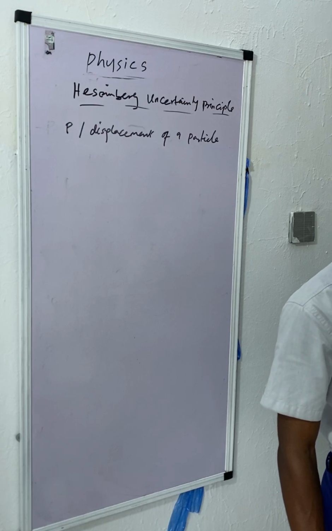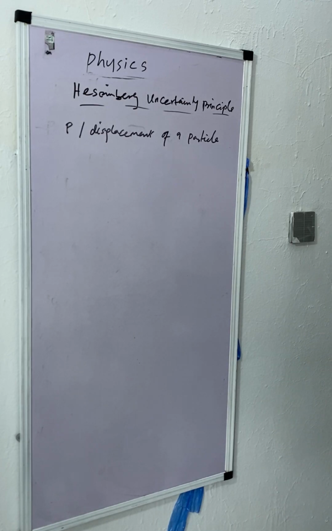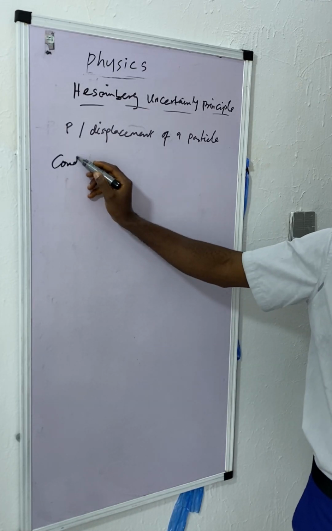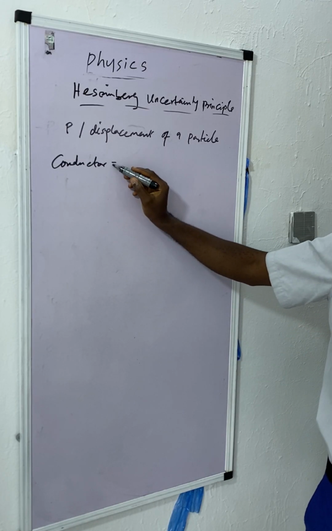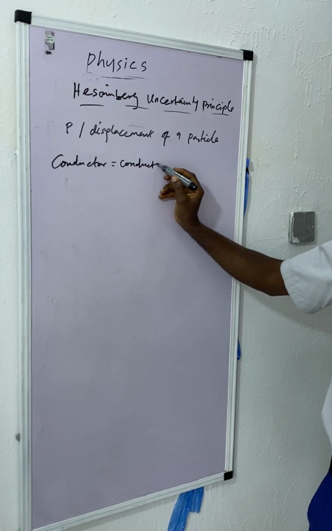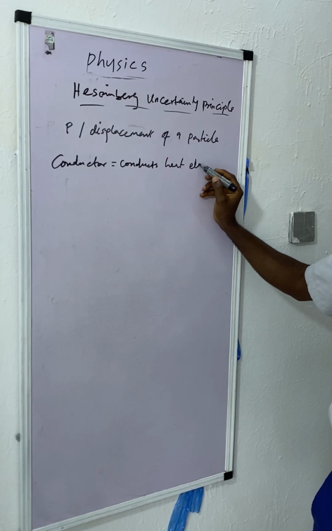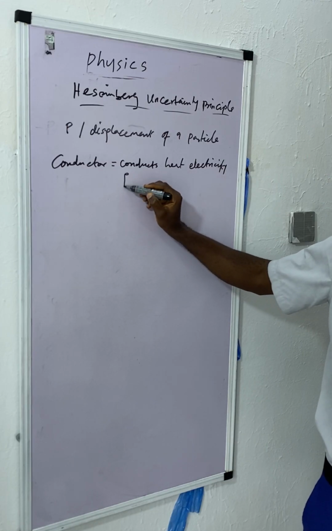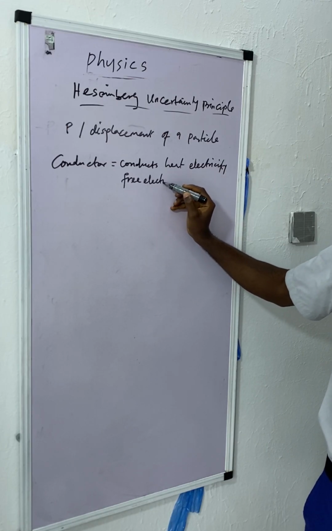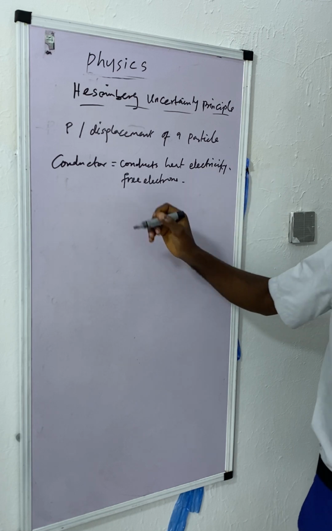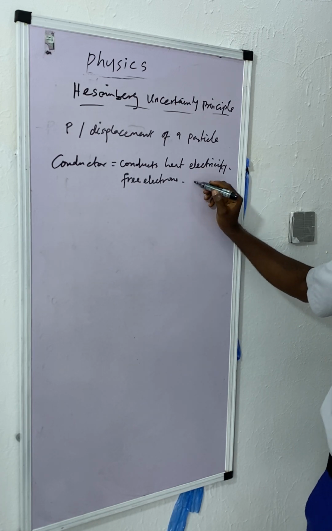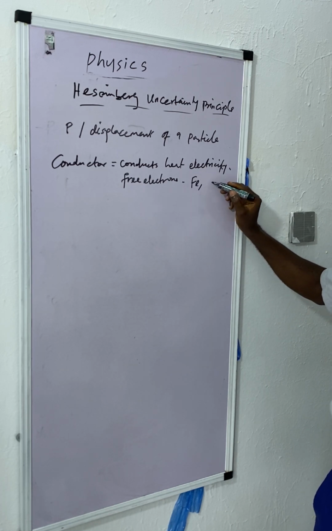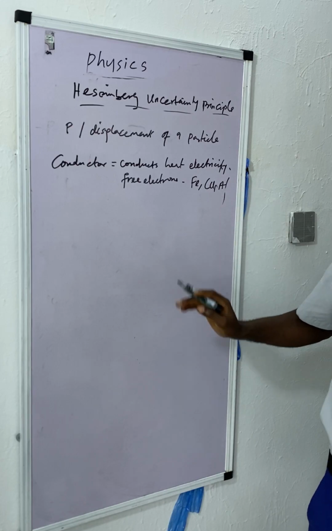What is a conductor? What is a semiconductor? What is an insulator? A conductor contains what? Free electrons. A conductor conducts heat and what? Electricity. Because of what? Free electrons. Examples are metals, like iron, copper, aluminium, and so on and so forth.